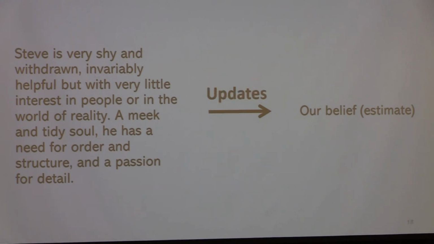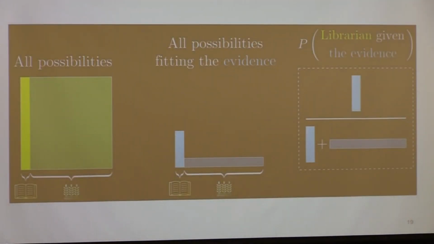Instead, with a Bayesian perspective on incomplete information, the information that we receive should only update our belief. So here, the reasoning was that we consider all possibilities before receiving the evidence, right? Then the description is given to us, so we have some evidence about characteristics of this person, and then we restrict the space of possibilities to those smaller parts where the evidence holds. So we restricted the space to this, and then the probability of this outcome given the evidence would be the ratio of the area of this rectangle over the total area of these two rectangles.